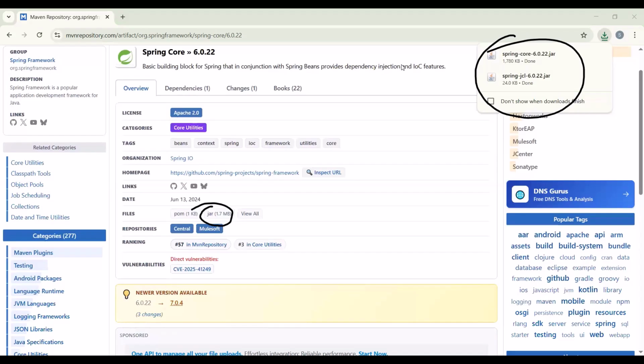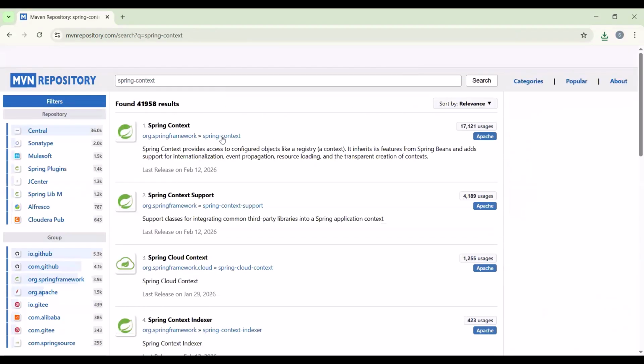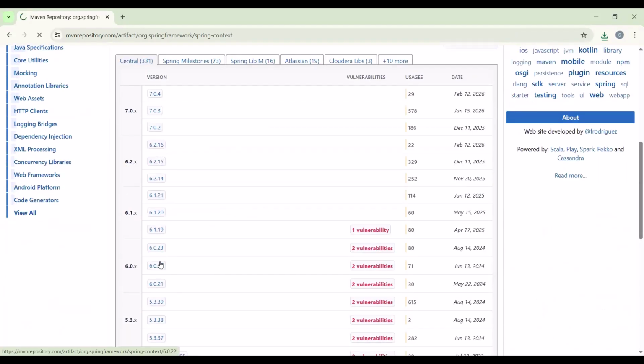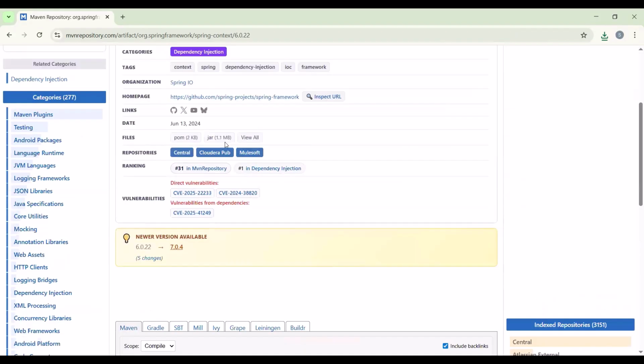Spring Core, then anything. For example, Spring context, right? Okay, Spring context. Click here. Then the version 6.0.22. Are you getting me? Okay. Then simply click here, jar. I downloaded 3 jar files.